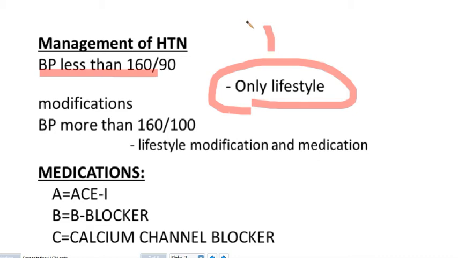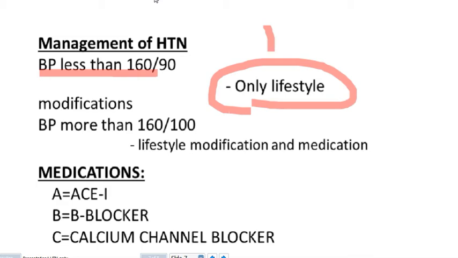We can advise the patient also to have regular exercise.